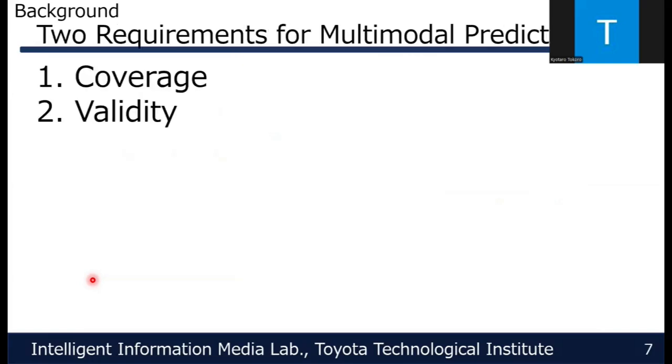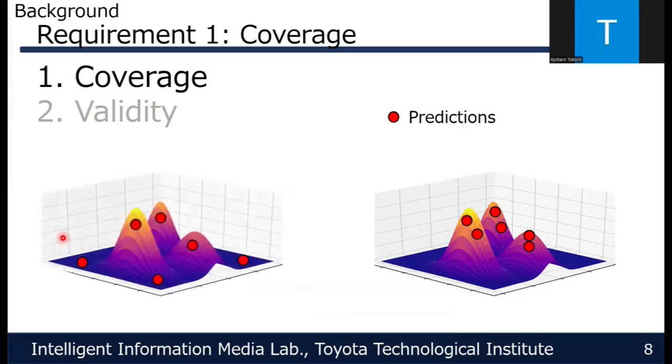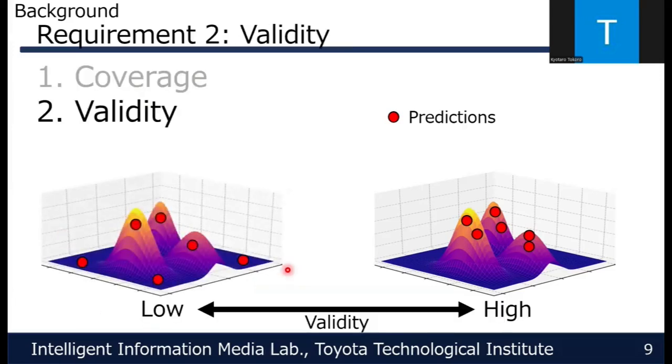Next, I will explain two requirements for multimodal predictions. The first requirement is coverage of possible modes. A multimodal prediction should cover those multiple modes. A low-coverage prediction, like this left side, is biased toward a single mode. In this case, even if multiple predictions are generated, they all look very similar. However, even if a prediction covers multiple modes, spread-out predictions like these don't satisfy the second requirement, validity.